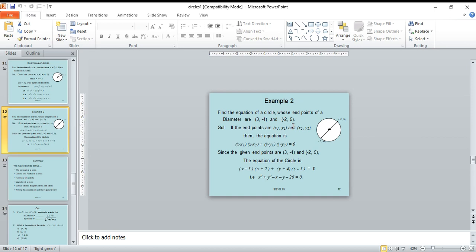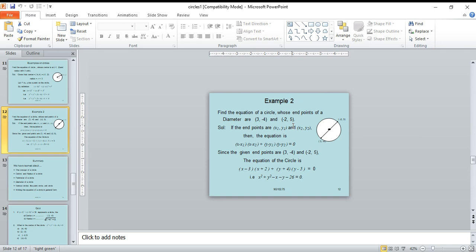I am repeating this. Find the equation of the circle whose endpoints of a diameter are 3 comma minus 4 and minus 2 comma 5. If the endpoints are x1 comma y1 and x2 comma y2, then the equation is x minus x1.